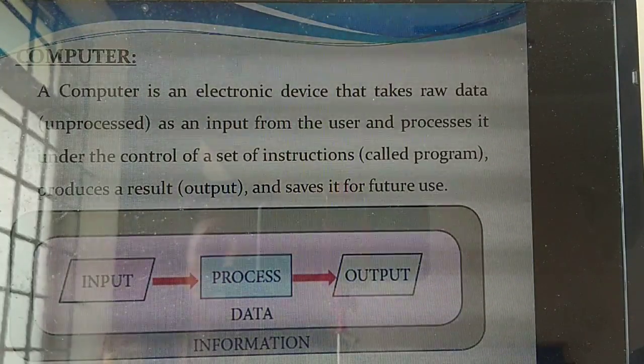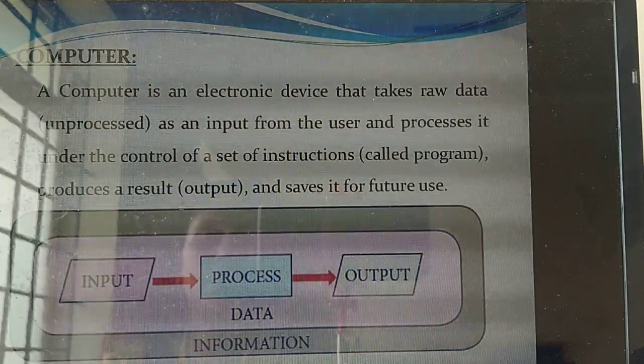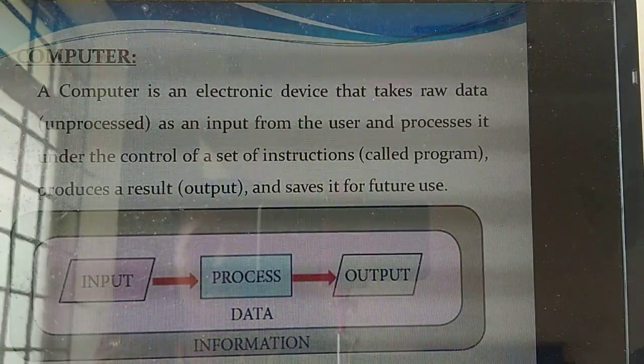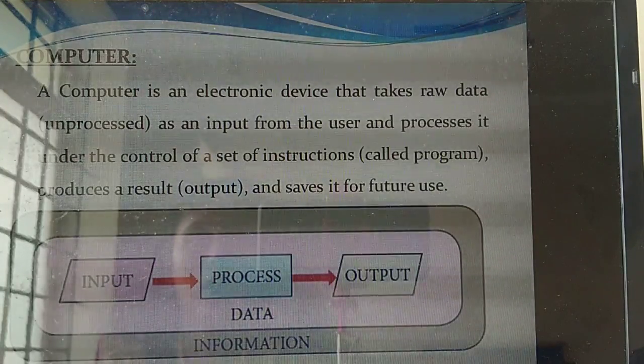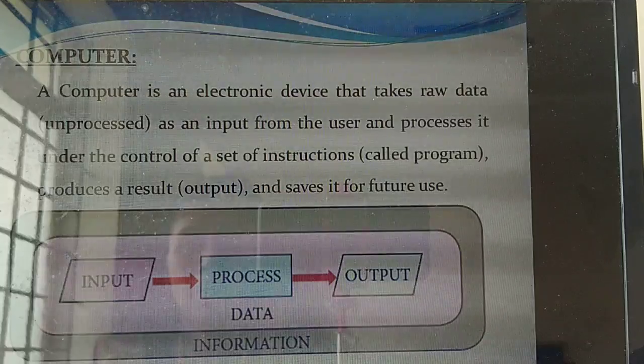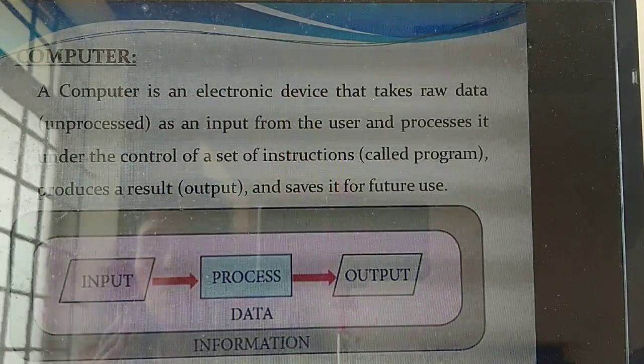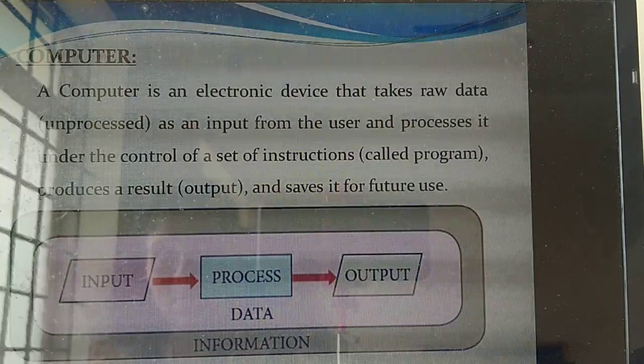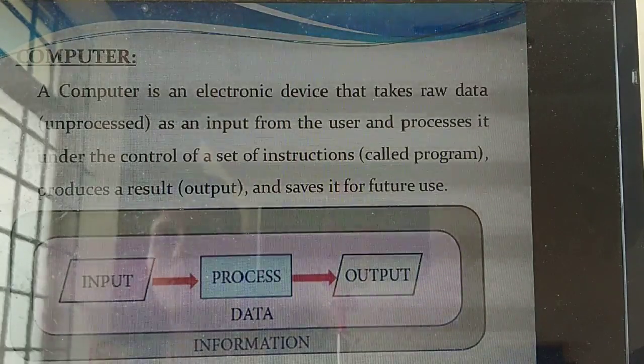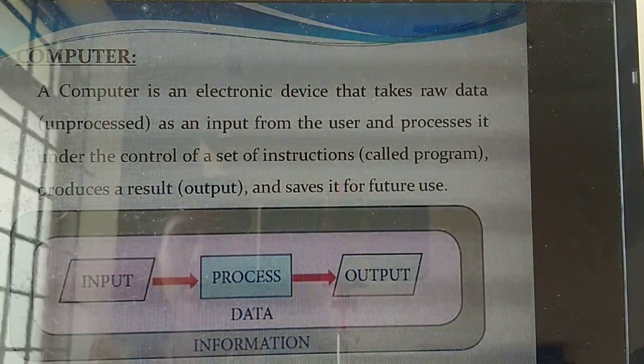So for example, I am typing something in the computer by means of a keyboard. What's the meaning of input? I am typing, no? Typing using the keyboard is the input. I am giving input to whom? The computer. So input is given by whom? The user. It's an input from the user, and the process is under the control of a set of instructions.